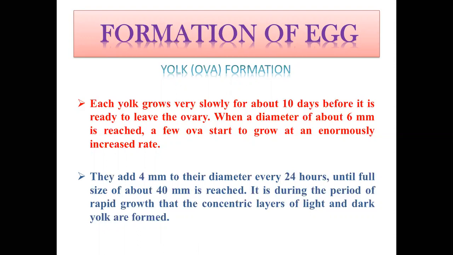When a diameter of about 6 mm is reached, a few ova start to grow very rapidly. Then there is an addition of 4 mm to their diameter every 24 hours until the full size of 25 to 40 mm is reached. It is during the period of rapid growth that concentric layers of light and dark yolk are formed.